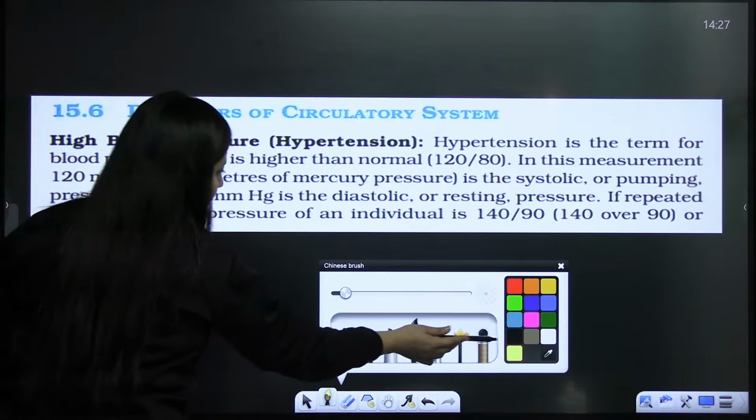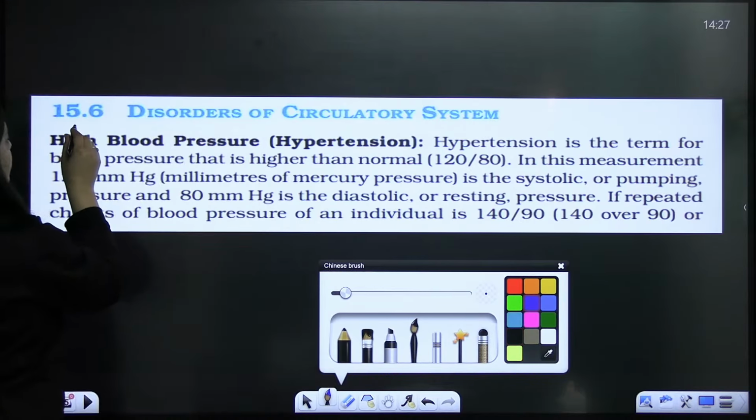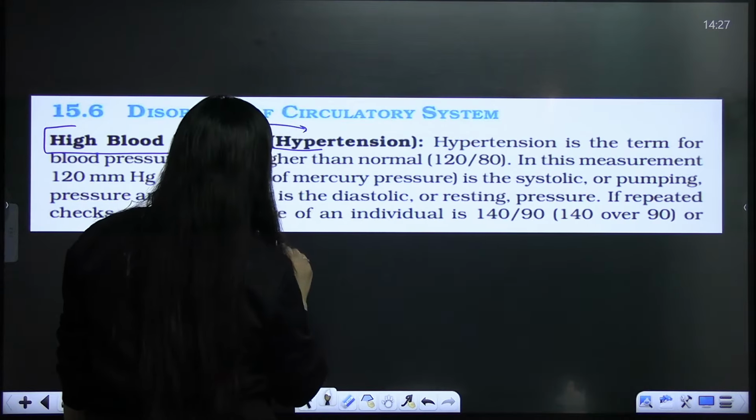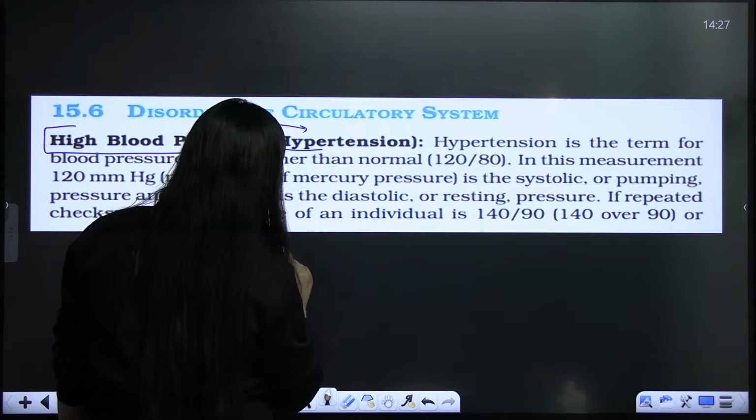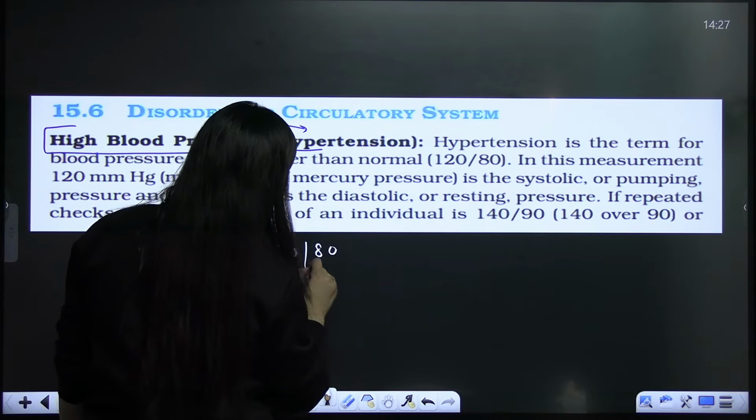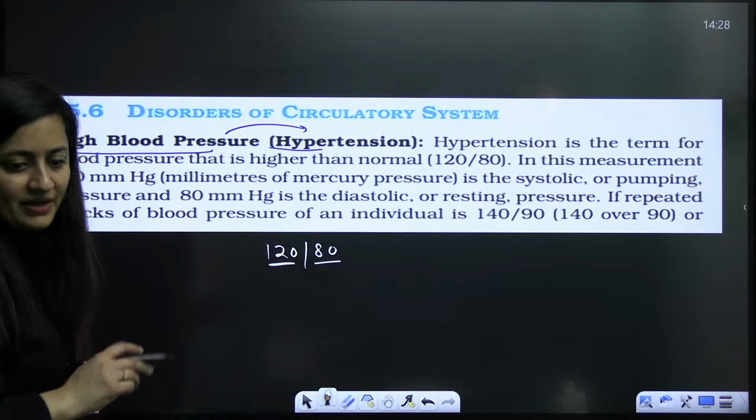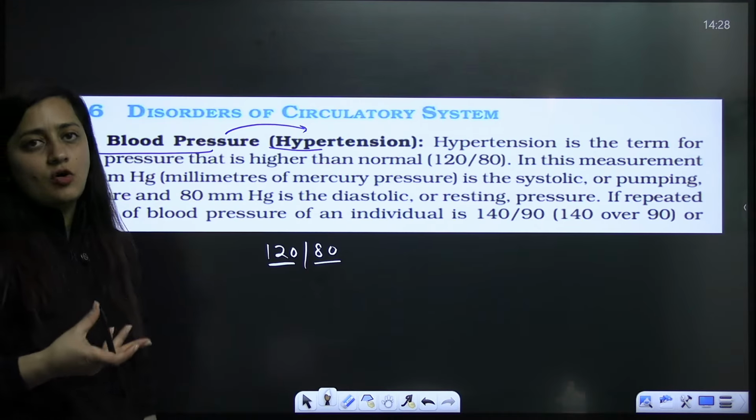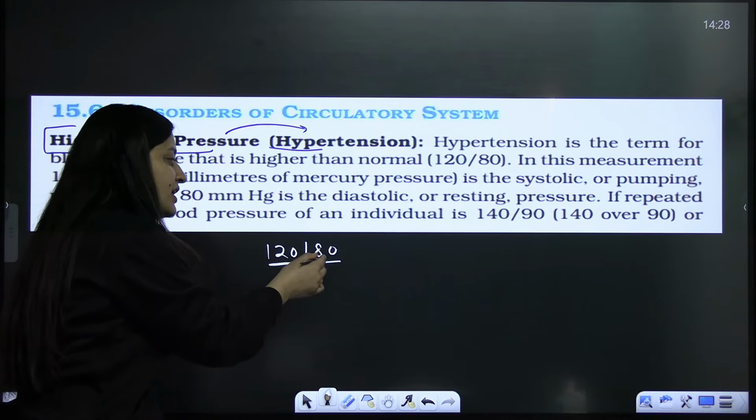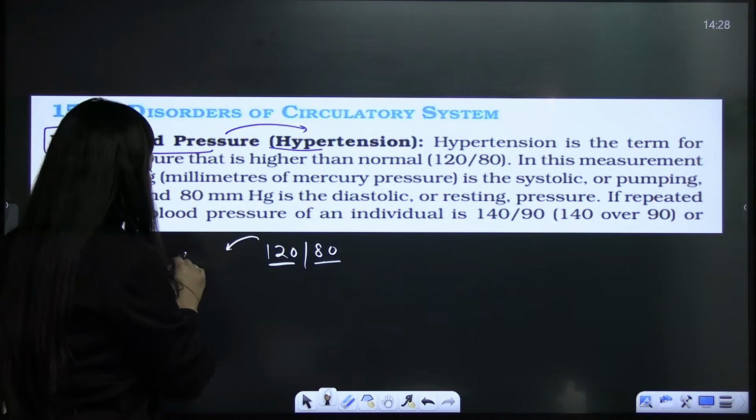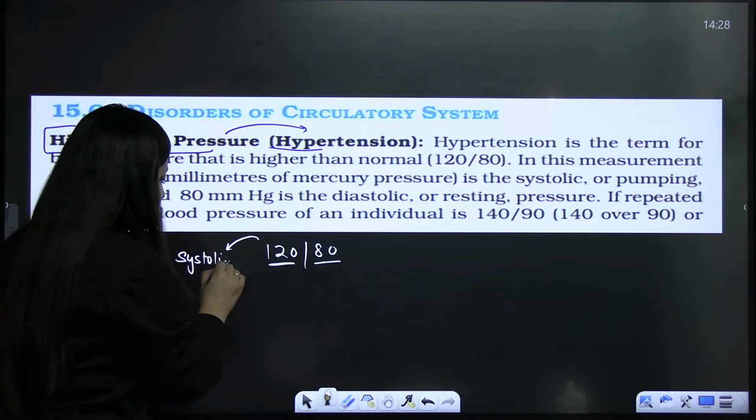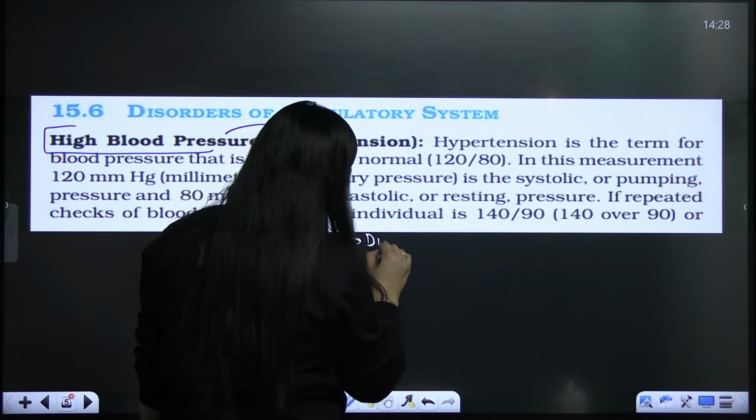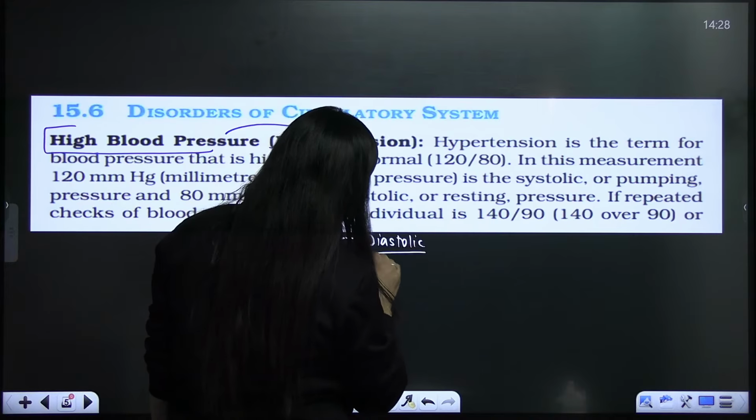Now next, because here we are just sticking to the NCERT, is high blood pressure, which is known as hypertension as well. You know that normally it is 120/80, right? So 120 is what? Is it the systolic or diastolic? Basically, we are talking about high blood pressure, hypertension, which is higher than the normal. So 120 is your systolic pressure, yes or no? And this 80 is the diastolic pressure.